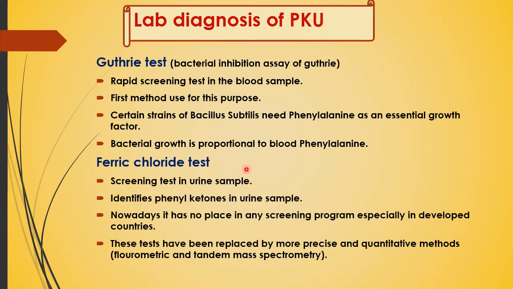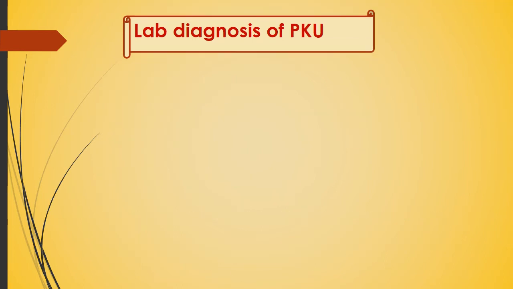Now ferric chloride test. This is also a screening test in urine. This was in blood. This is in urine. It identifies phenyl ketones in urine sample. Nowadays it has no place in any screening program, especially in developed countries. This test has been replaced by more precise and quantitative methods like fluorometric and tandem mass spectrometry.